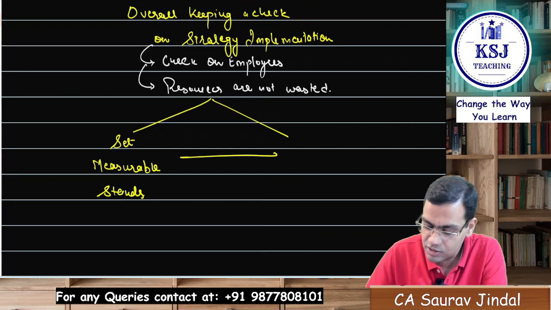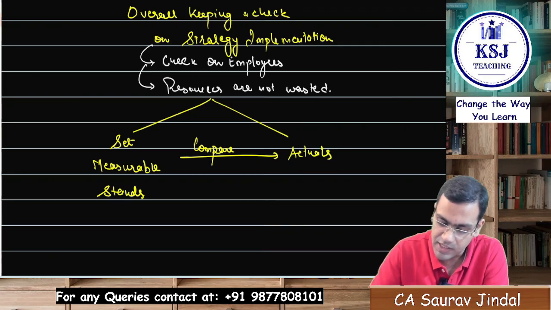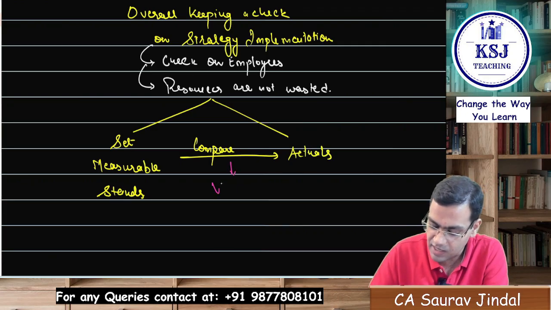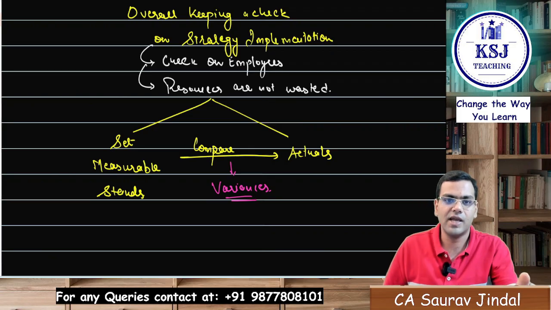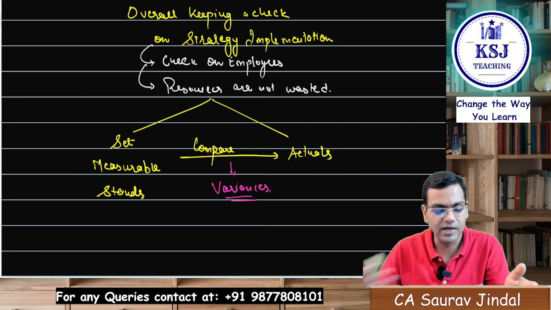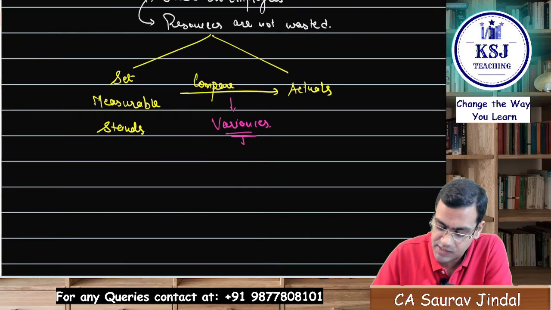And then you will compare these standards with actuals. And in case there are variances, we have already studied this in cost accounting. Standard costing is all about that: setting the standards for doing a task, comparing the standards with the actuals, and if there are any variances, making corrections. The same thing is applicable for a strategy.